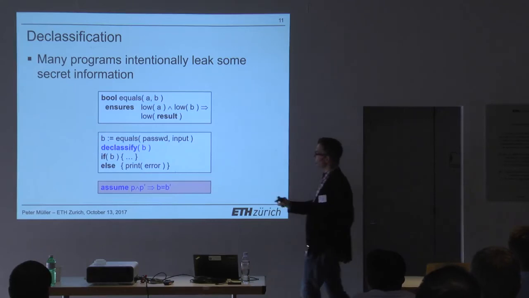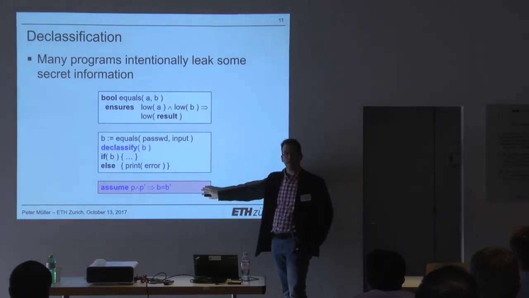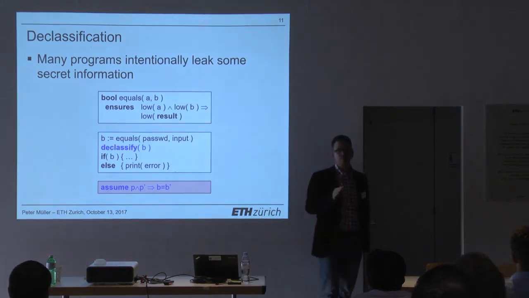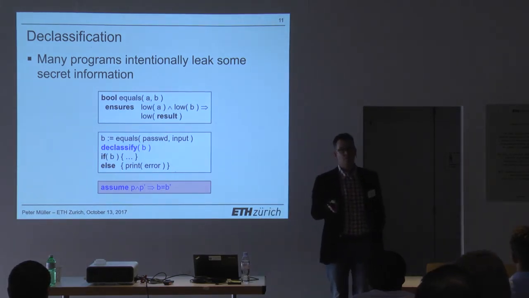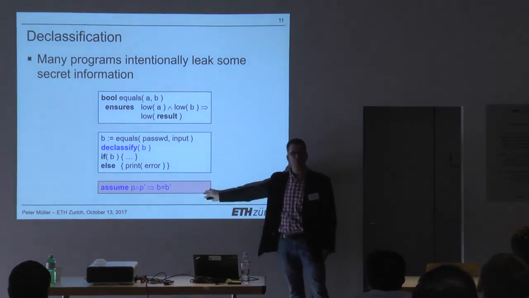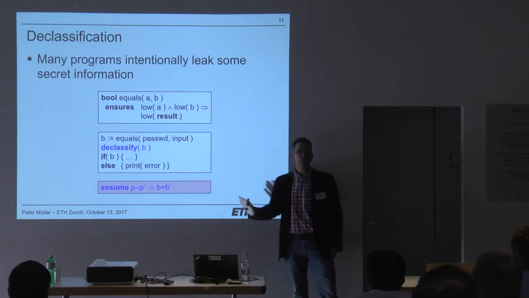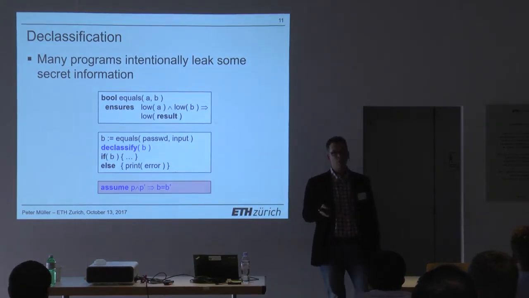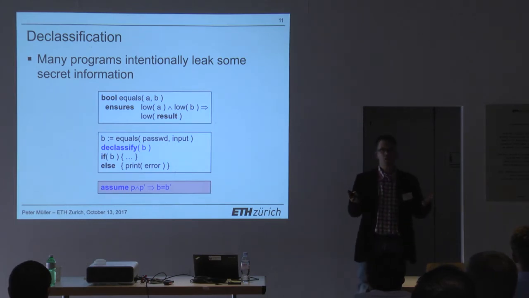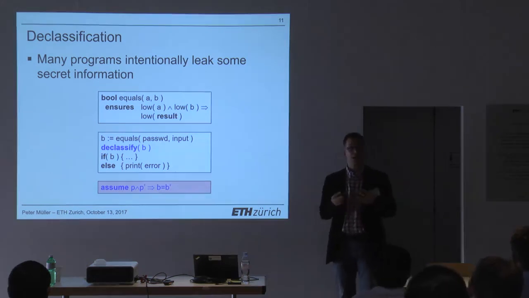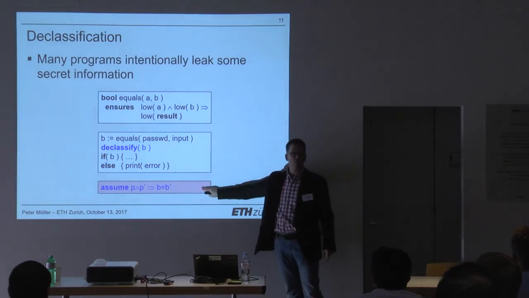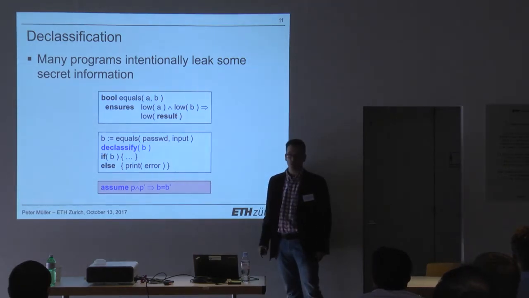The reason why this is sound is that in our encoding, you never know that something is definitely not low. Right? If you could ever figure out something is definitely not low, then here you could introduce a contradiction and it would be unsound. But you will never know that. Either you know that something is low or you know nothing. Right? And if you know nothing, then the verifier will always make a worst case assumption and at least consider the case that it might be high, but it never knows for sure that it's high. So this will never lead to unsoundness because it can never lead to a contradiction.